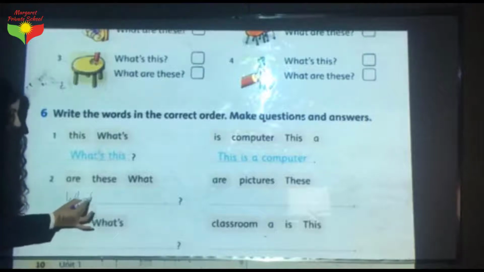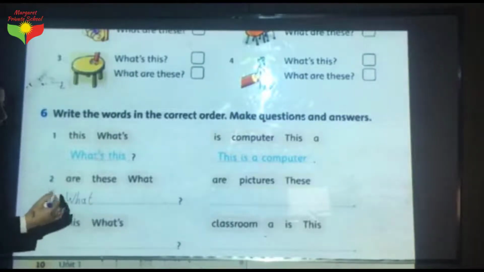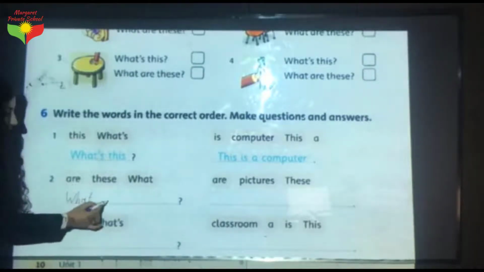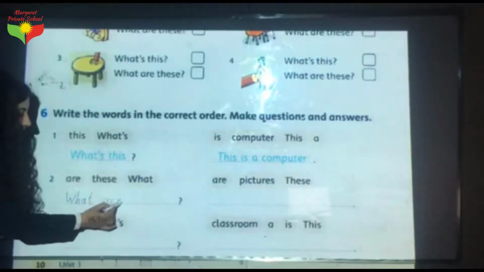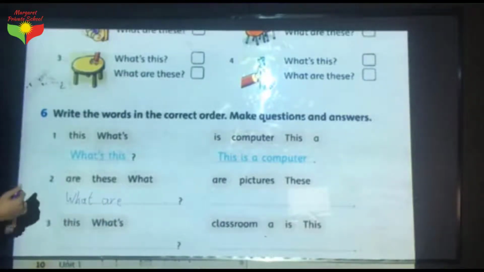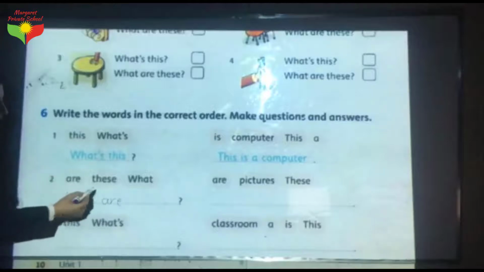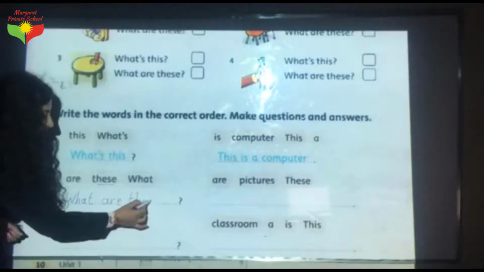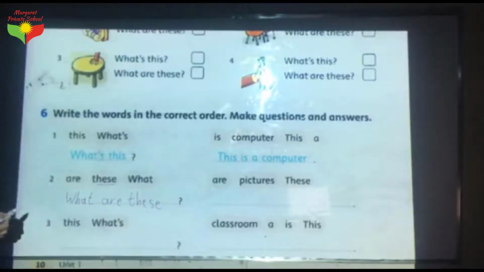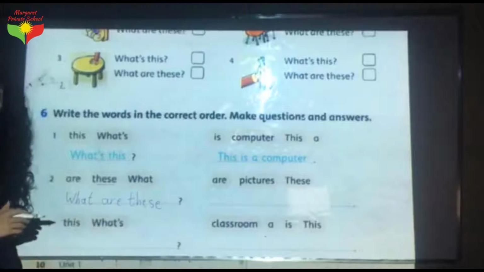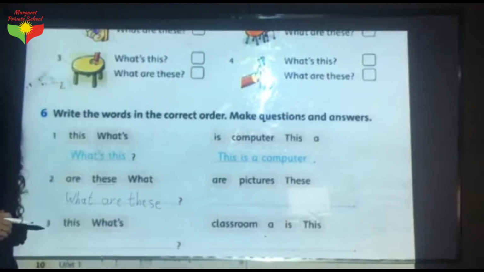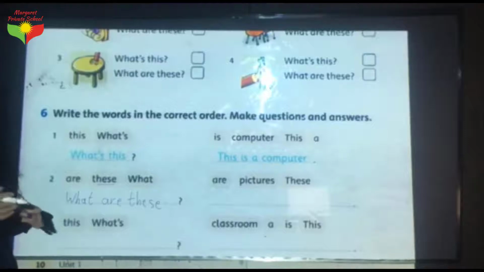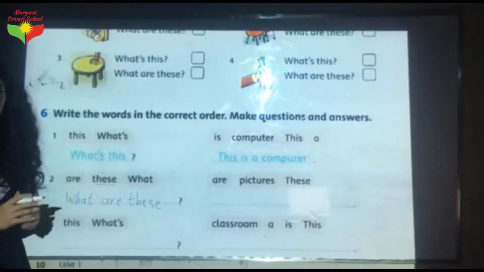Then, "what are" — we have to write "are." Then, "what are these" — we should write "these." What are these? Okay. When we answer the "what are these" question, we have to say "these are" plus a noun.